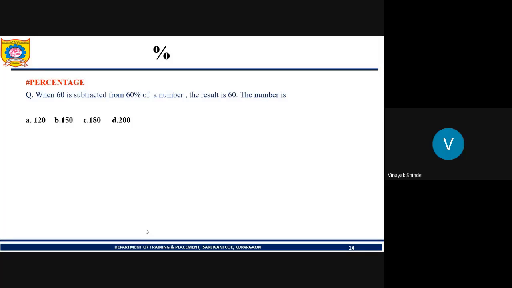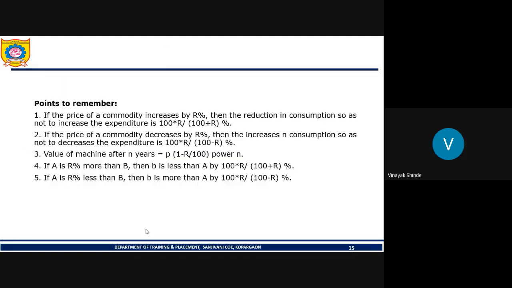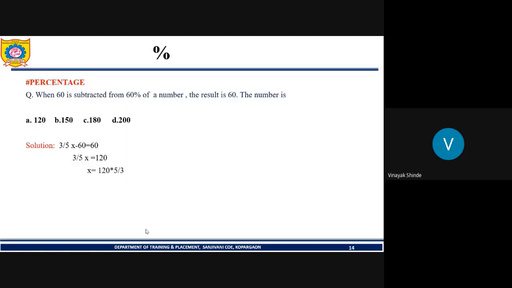In the question, it is given that 60 is subtracted from 60% of a number, and the result obtained is 60. If we solve this using algebraic calculations, the value will be option D, 200.